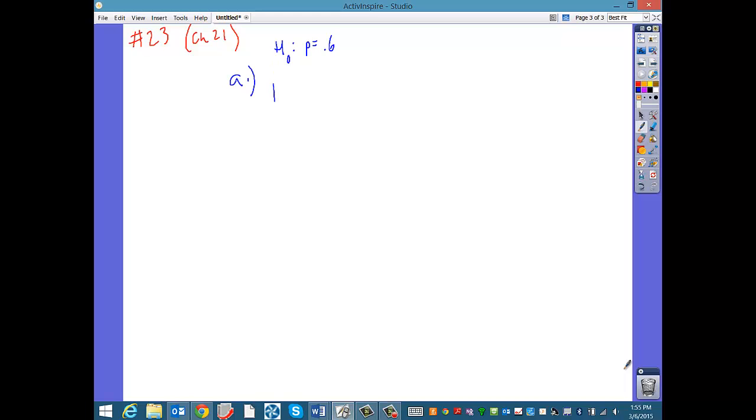We just need to say, we're looking for the probability that x is greater than or equal to 9, given that probability is 0.6 and n is 10.